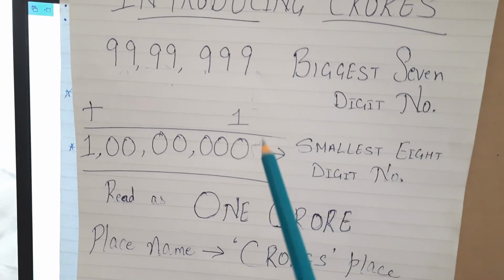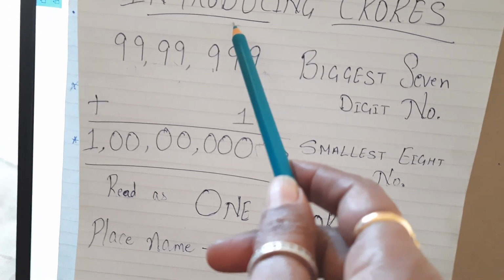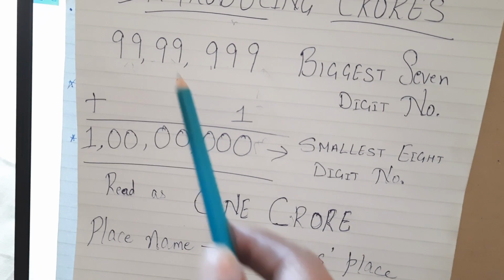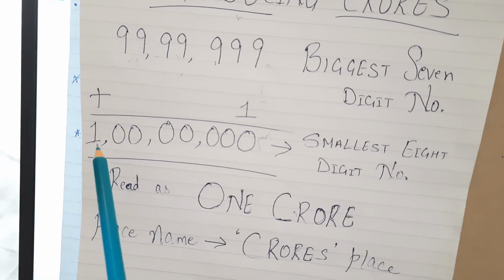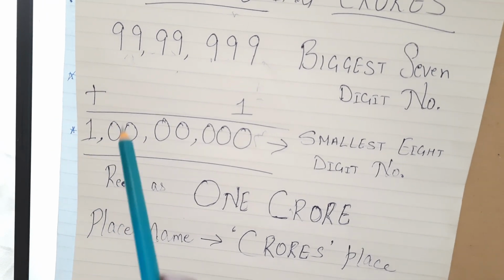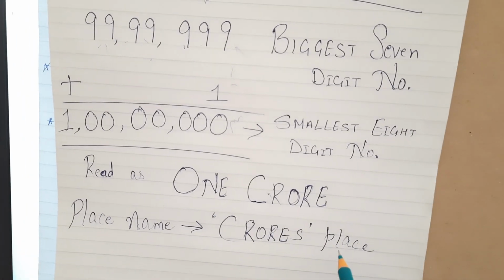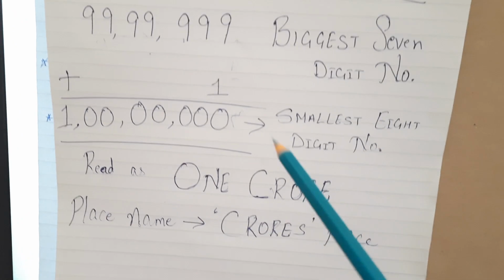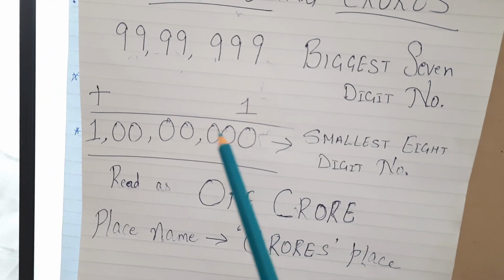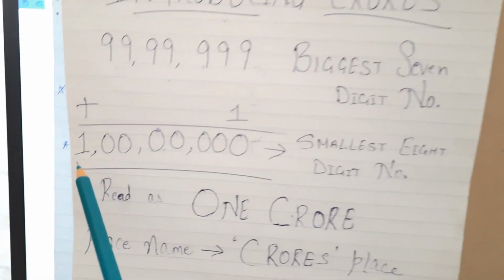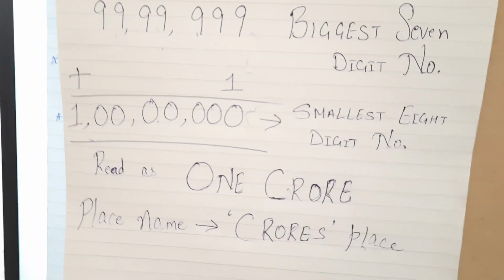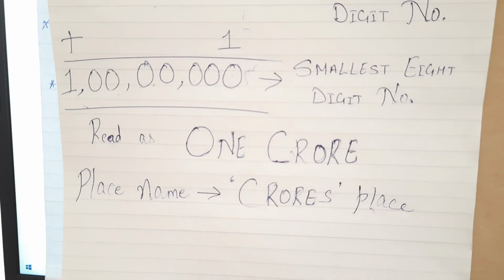Because 9 plus 1 is 10. So 0, and 1 carried here. 9 plus 1, 10. So it goes on till the last number. 9 plus 1, 10. So 0 and 1. And this new place is created, that is the crores place. So you can see units, tens, 100, 1000, 10,000, lakh, 10 lakh, and this is crore. So now that new place is created, that is crore, children.